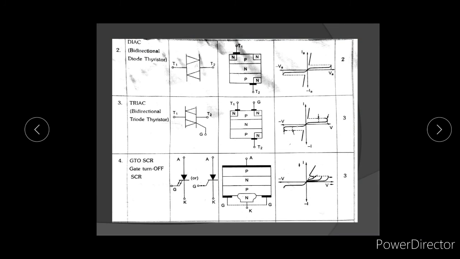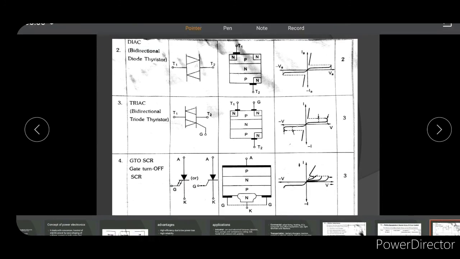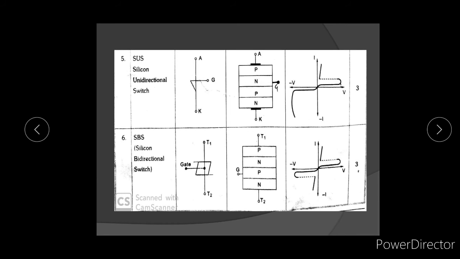Next, GTO SCR. The symbol is the same as the SCR symbol, but the gate terminal is changed a little bit. This is the GTO SCR and this is its VI characteristics. It also has three terminals. Next is the silicon unilateral switch. This is the general symbol for the silicon unilateral switch, and this is the internal configuration. It also has three terminals.